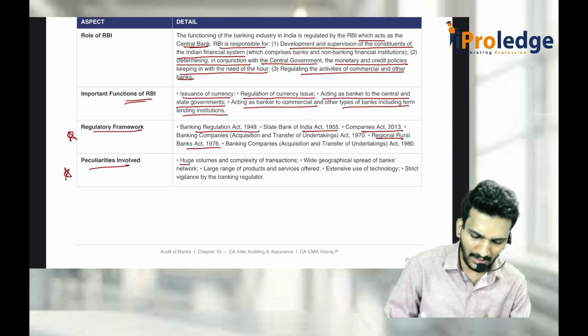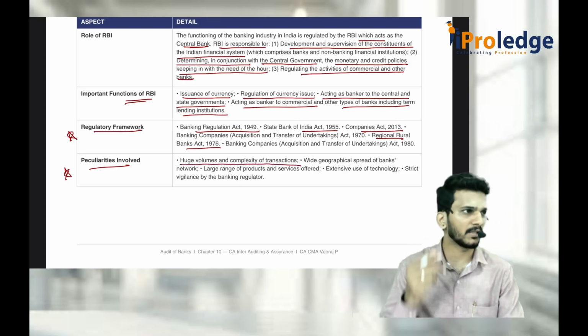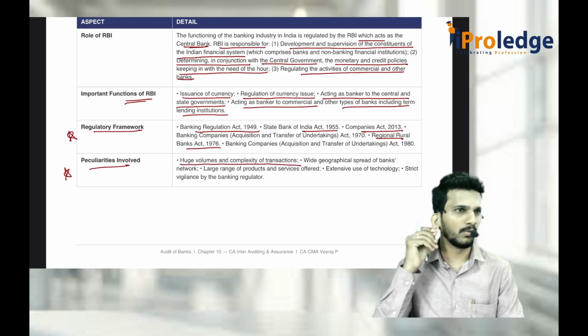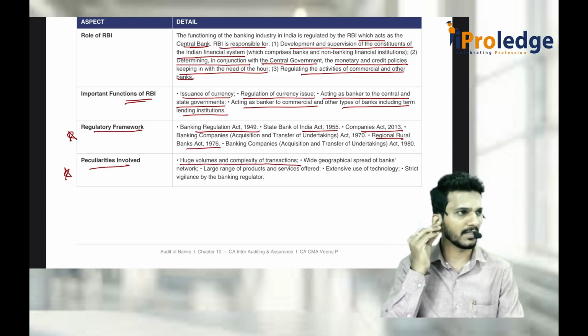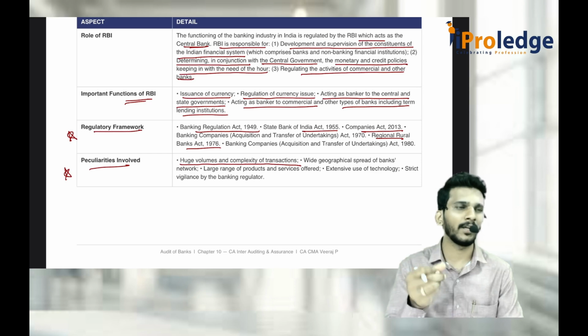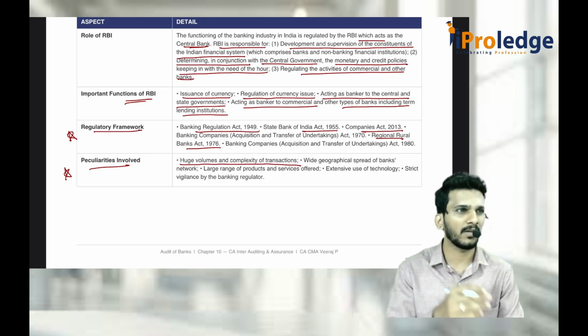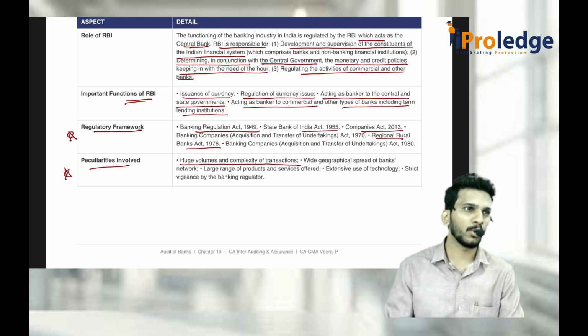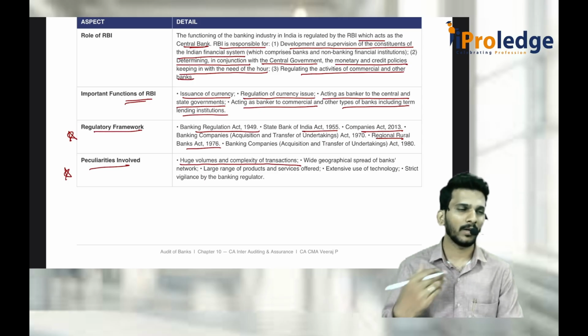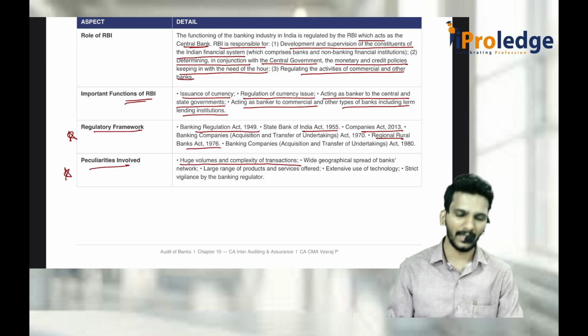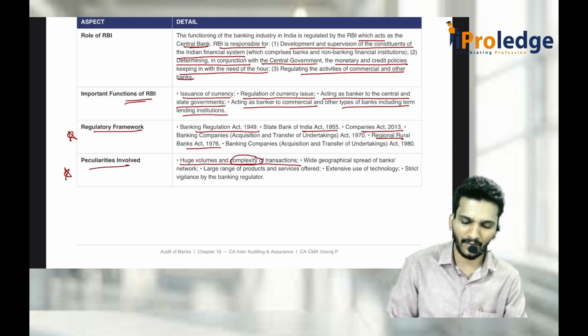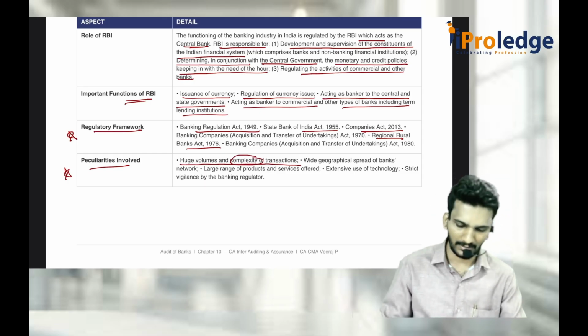Banks are always dealing with a huge volume and complexity of transactions. Huge volume means I do at least some 10,000 transactions in one year in one account. Maybe UPI, I'll drink tea, I drink coffee, I drink coconut water, everything I'll do it. Huge volume of transactions for a single party. Look at the company also, look at every type of entity also. Again, there is complexity of transactions like forex transactions, hedging, all those things.